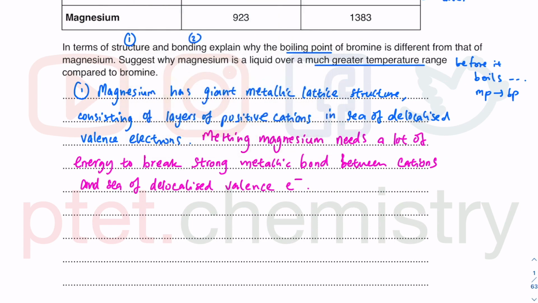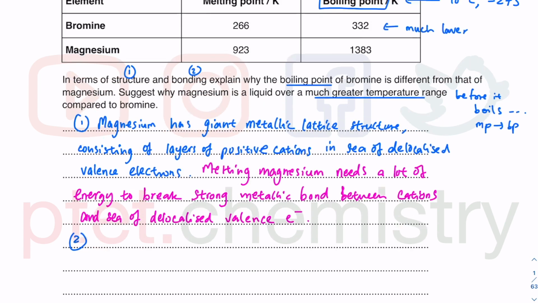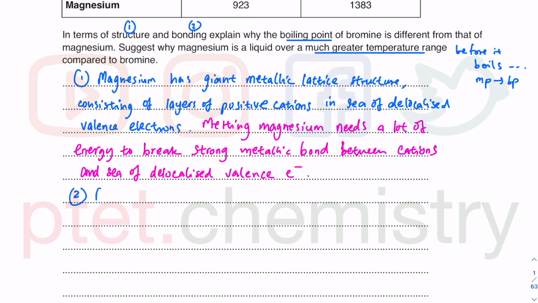Now in terms of bromine, which exists as this diatomic molecule, they just have a simple molecular structure or simple covalent structure. Simple is not for bonding, simple is for structure. We specify simple covalent structure, never simple covalent bond.